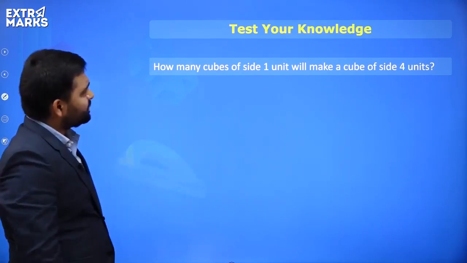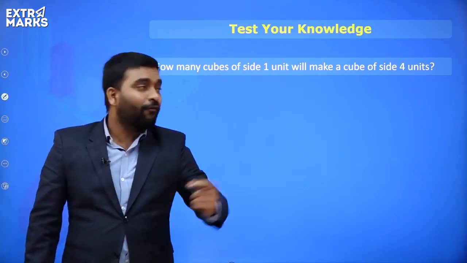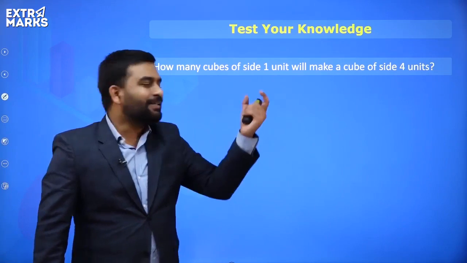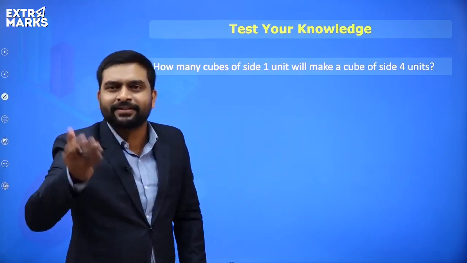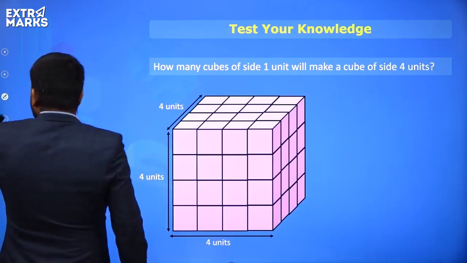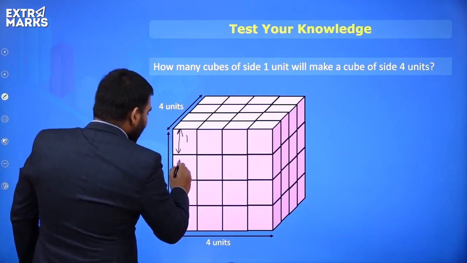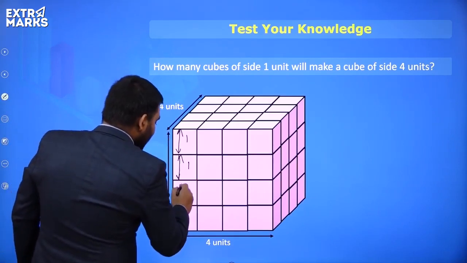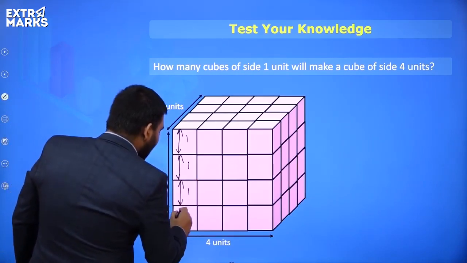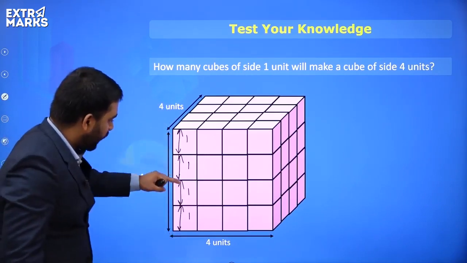So you all will say, sir, again the same thing. Volume of the cube of 4 units, that is 64, divided by 1. So the answer will be directly 64. Now let's have the practical way. See, everyone, 1 unit, then 1 unit, 1 unit, and 1 unit, right? So everyone, see, 1 plus 1 plus 1 is how much?